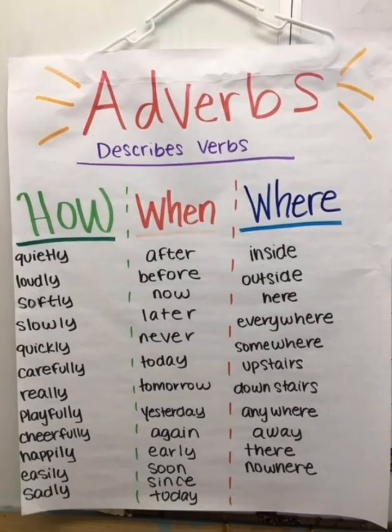Now let's talk about adverbs. All right, adverbs are words that describe verbs. Now, verbs are action words, right? So adverbs can tell us how an action happened, when an action happened, or where the action happened.